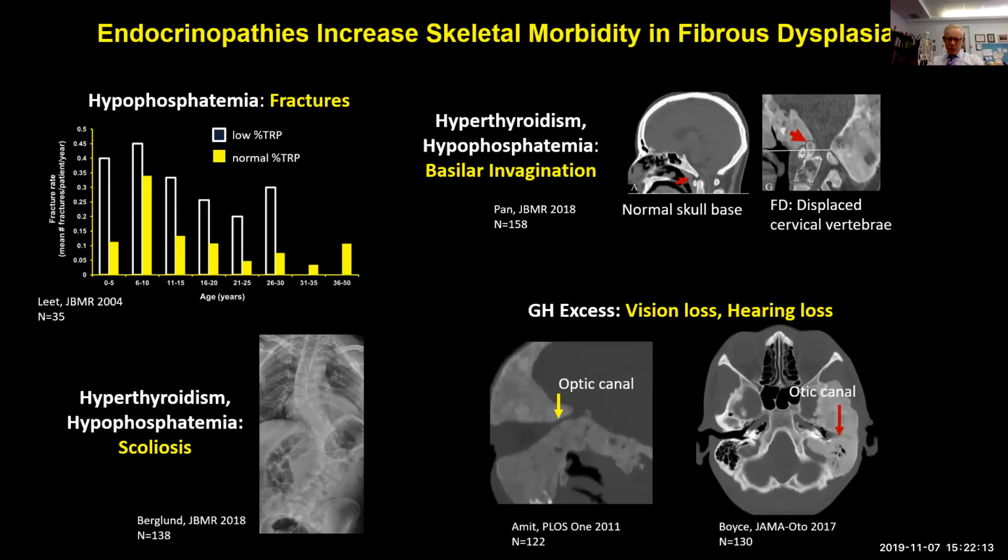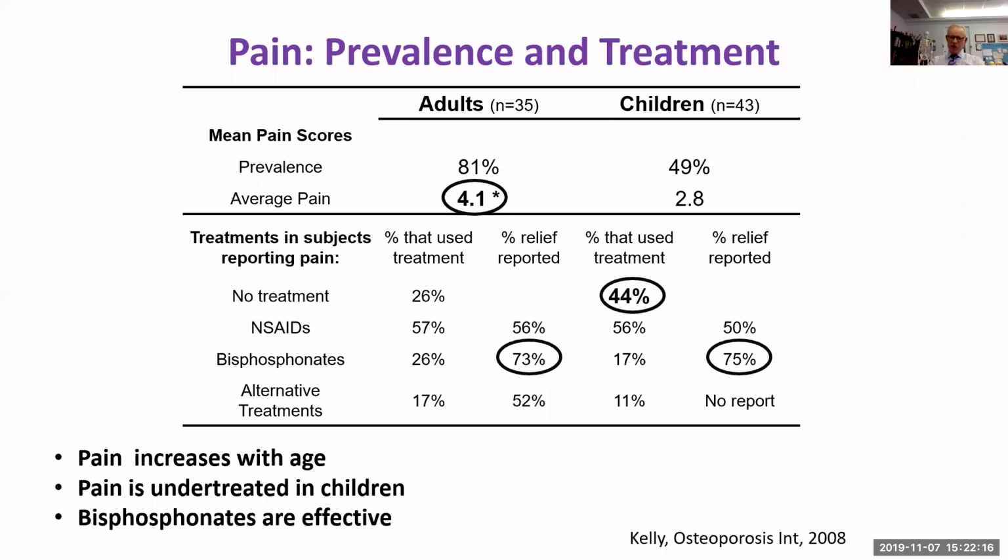Moving on to the very important topic for most of the patients with fibrous dysplasia, probably the most difficult to manage, is pain. This was a paper that we did a number of years ago, where we showed that in the cohort that we see here, which is typically a more severely affected cohort, most of the patients, 81% of them, had pain, and the children had less. It's not uncommon for children not to have pain, but between about 15 and 20 years old, they begin to develop pain. In this group, the average pain was relatively low, although for some patients it's quite disabling and severe.